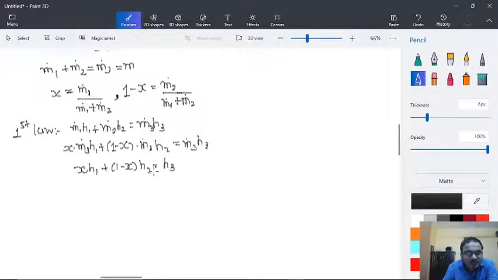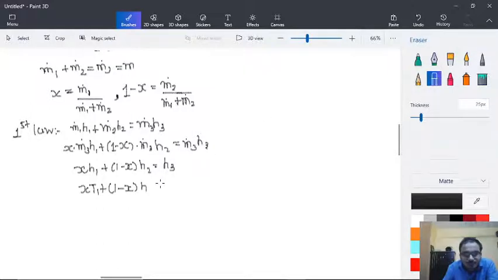And as enthalpy is only a function of temperature, we can write x into T1 plus 1 minus x into T2 equal to T3.